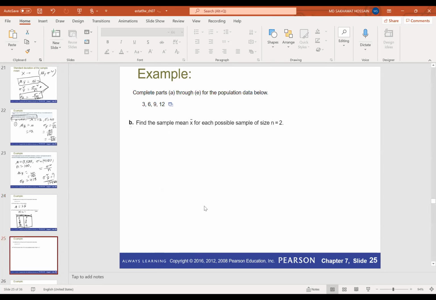So for the same population, now we'll find the sample mean for each possible sample of size 2. So now we have sample size 2.